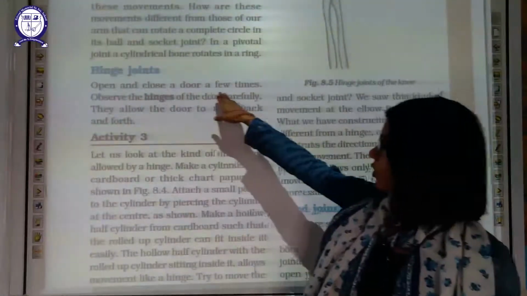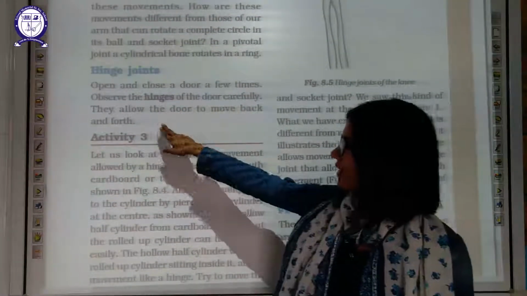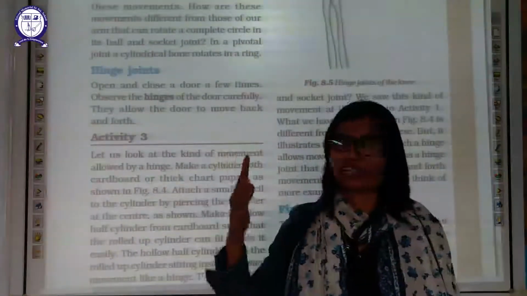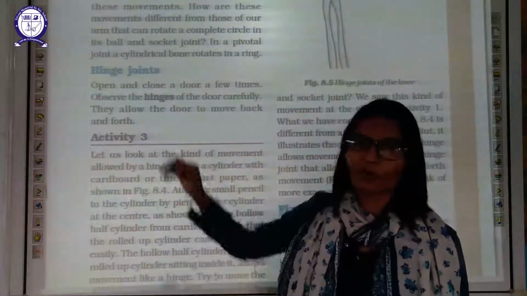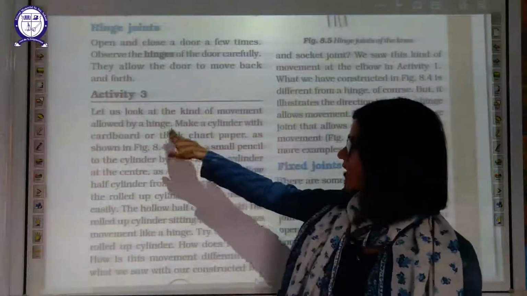Open and close a door a few times. So observe the hinges of the door carefully. They allow the door to move back and forth, back and forth. Such type of movement is hinge joint. Look at the kind of movement allowed by the joint.